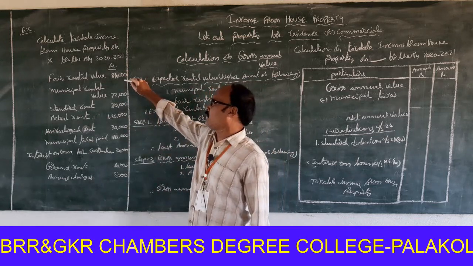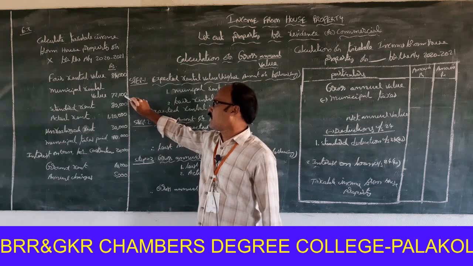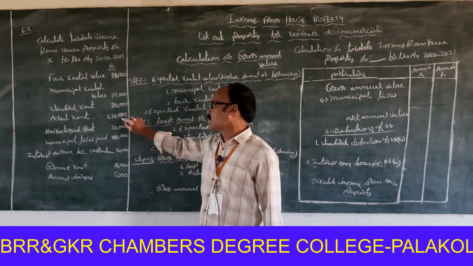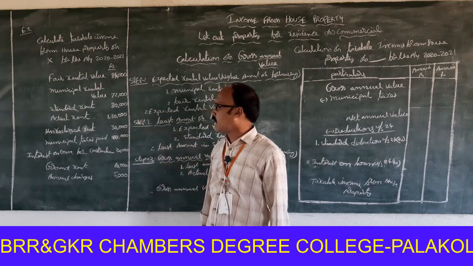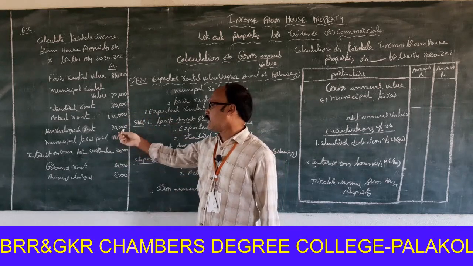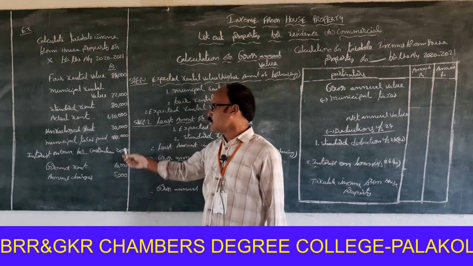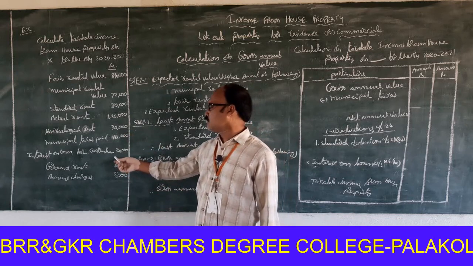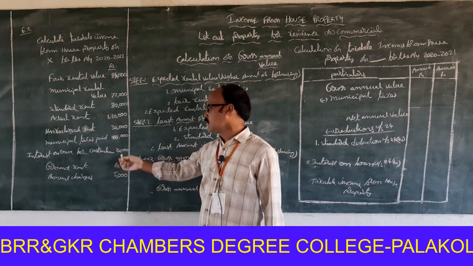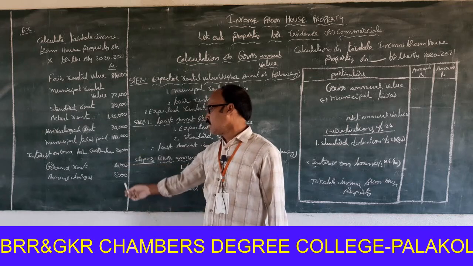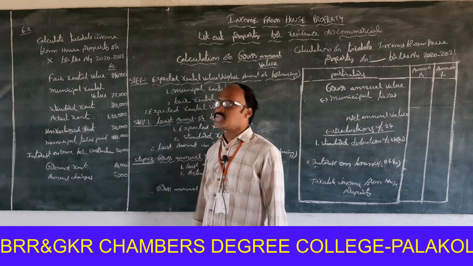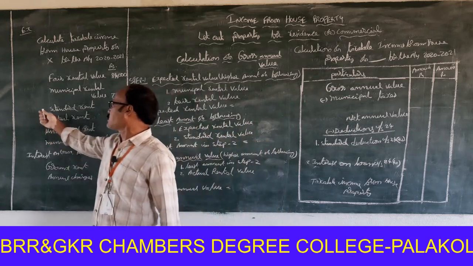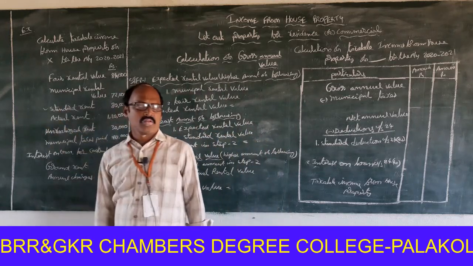Fair rental value 84,000, municipal rental value 72,000, standard rental value 80,000, actual rental value 1,20,000, unrealized rent 30,000, municipal taxes paid 10,000, interest on loan for construction of the house 20,000, ground rent 10,000, annual charges 5,000. The main important thing in this problem is that standard rental value is there.